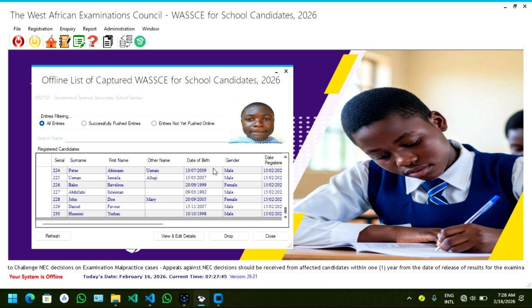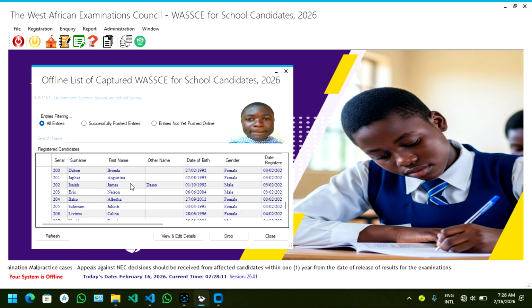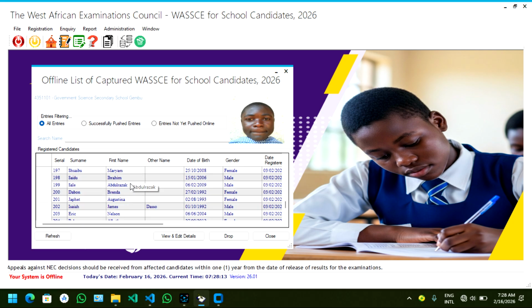So this also applies to students whose information has been deemed incorrect. You can also modify a student who has wrong information, name, date of birth and gender. You can use the same software to edit for both students who have not been uploaded and those who have been uploaded.